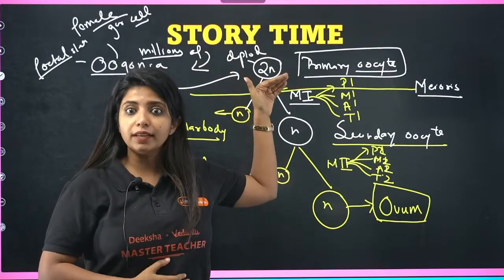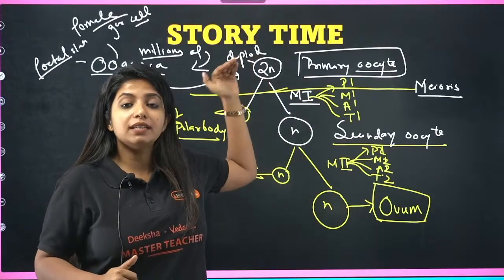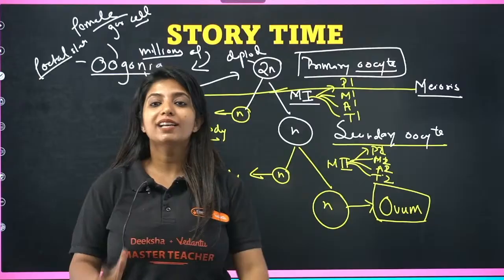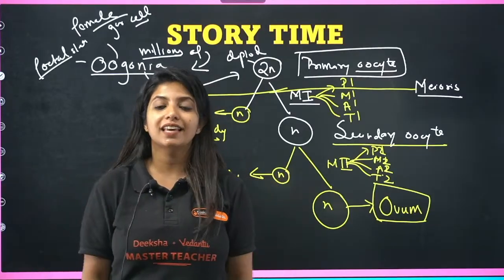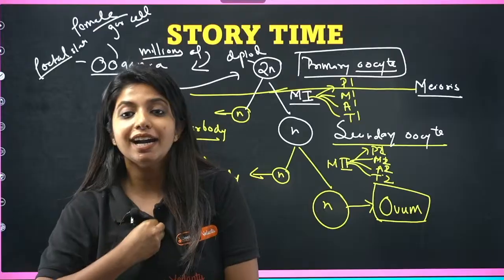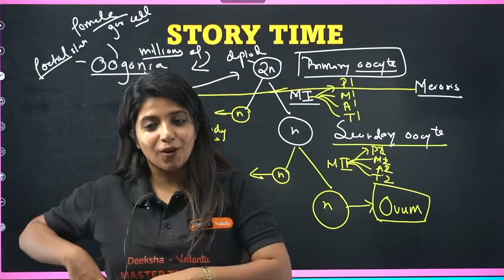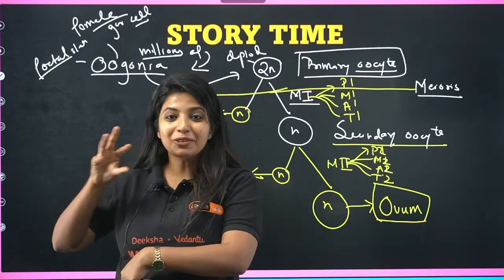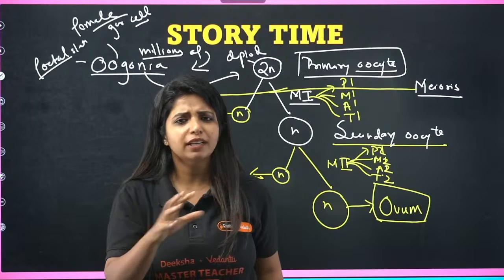Now the primary oocyte thinks that I can divide and form the ovum, but once it starts undergoing division, it gets stuck in a phase, and that is known as prophase 1 phase. Okay, and it remains in that particular stage until we hit puberty. So all these things are there in our ovary.